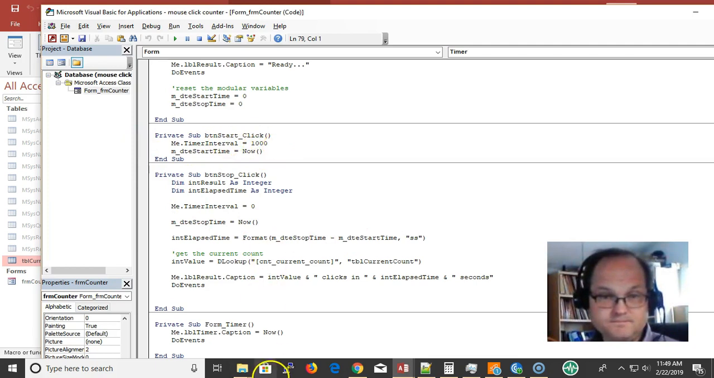So whenever the timer goes, I'm updating the timer caption to what the time is right now, and my DoEvents is so that I can make it show up on the screen. So I add DoEvents.